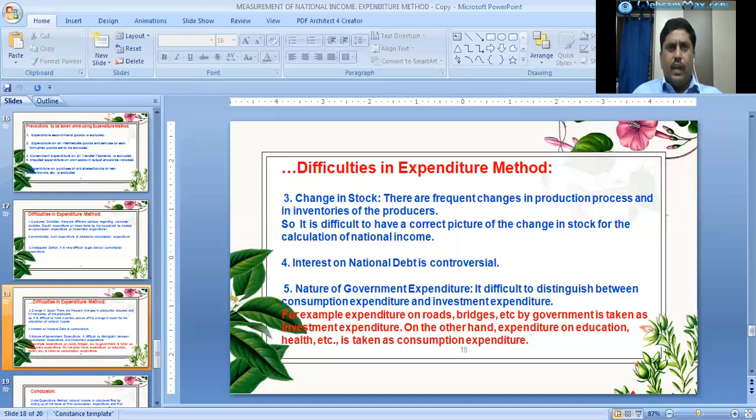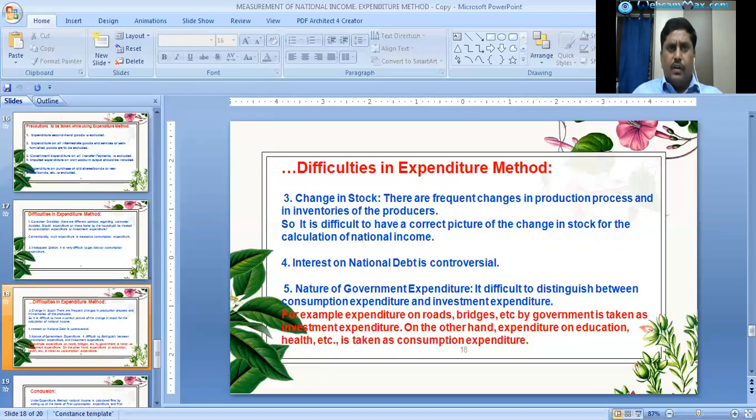It is difficult to have a correct picture of the change in stock for calculation of national income. And the fourth one is interest on national debt, which is a controversy. It is controversial whether interest on national debt should be included in government expenditure or not.